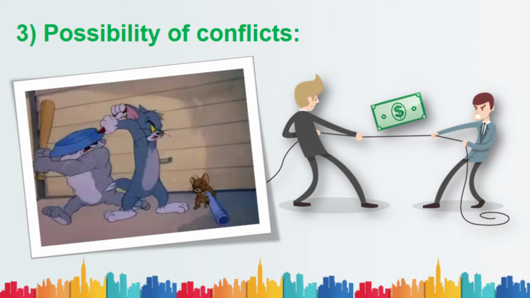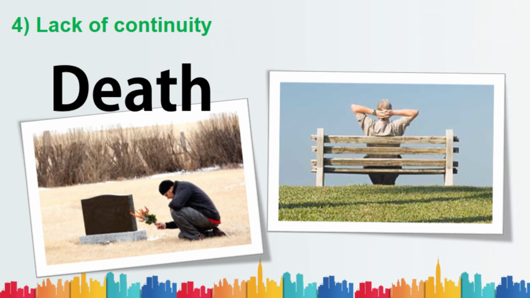Even in rare cases, one person's poor judgment may cause financial losses for everyone else. So there will be possibilities of conflict. Moving on to the next disadvantage, lack of continuity of partnership.